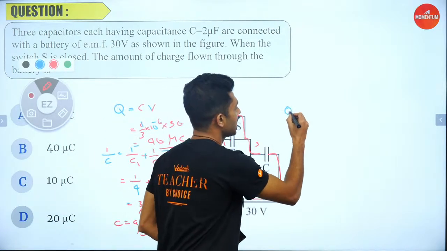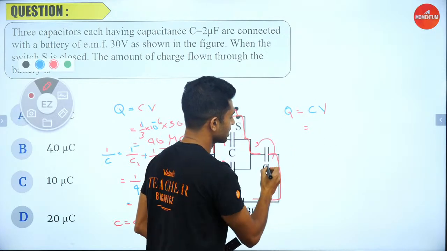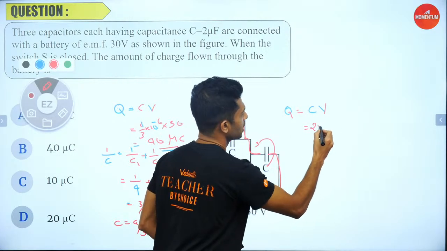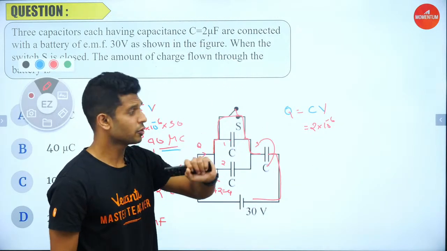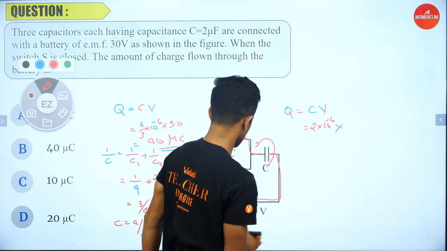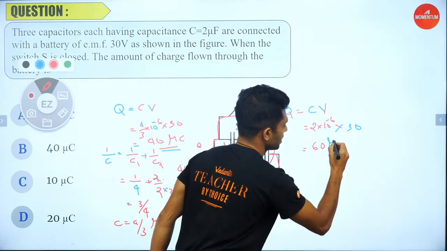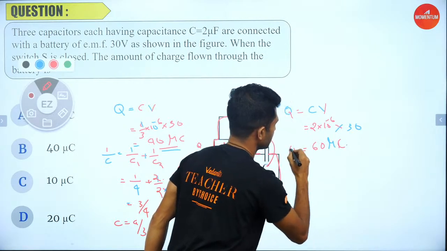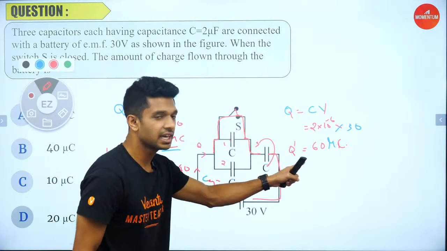So the value for charge Q is equal to C into V. The only capacitor is the third, with a value of 2 into 10 power minus 6 farad. 2 microfarad means 2 into 10 power minus 6 farad into potential, which is 30. So this is equal to 60 microcoulomb, the charge. So initial charge was 40, now it became 60.